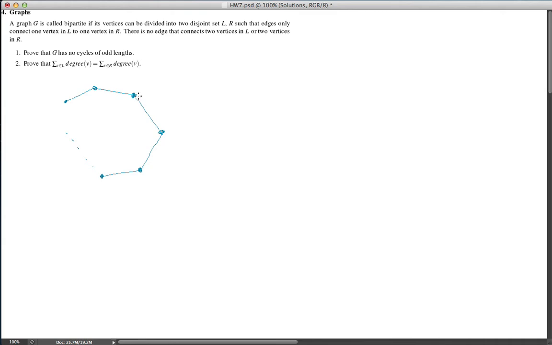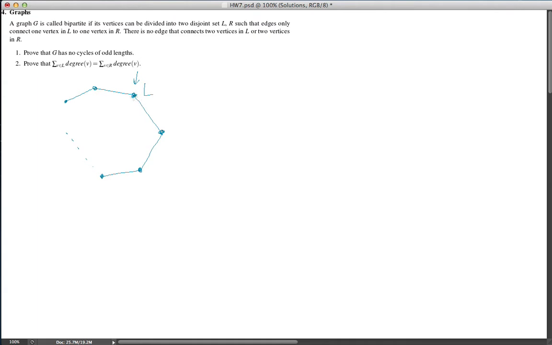So let's start with a vertex. Let's start with this vertex in the cycle. Let's assume that this is in L. The other case where it is in R is just very similar to the arguments that I'm going to give you. So without loss of generality, we can assume that it's in L.